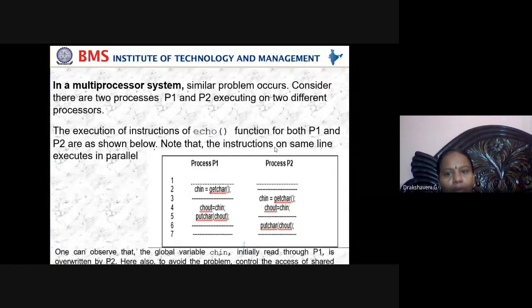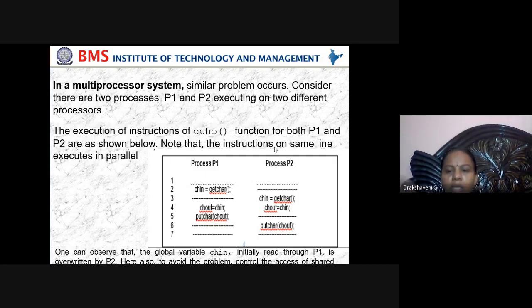A simple problem occurs. Consider the two processes P1 and P2 executing on two different processors. The execution of the instructions of the echo function for both P1 and P2 is shown here. You can see in this diagram that the instructions on the same line are executed in parallel. So in a multiprocessor, two processors are executing separately. Now, process P1 started, it started using chin, and the value X is stored in chin.